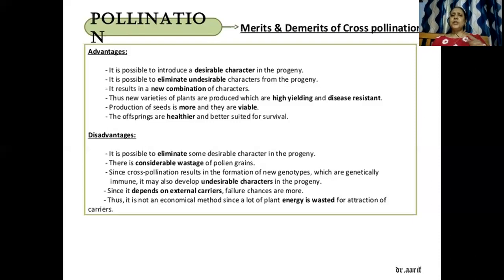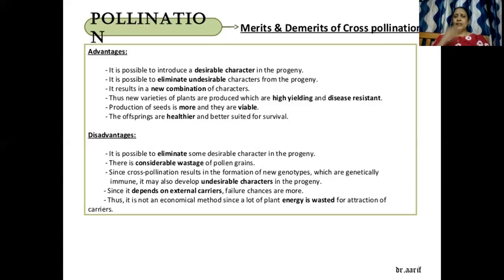Now, in cross pollination, what happens? The flower has to depend on an agent to carry the pollen grain from one flower to another flower. Yes, it has to depend on the birds, the insects, the bees, the butterflies, whatever may be the case. It has to depend on someone else. So when you depend on someone else, there is a chance that it may get transferred, or may not get transferred.